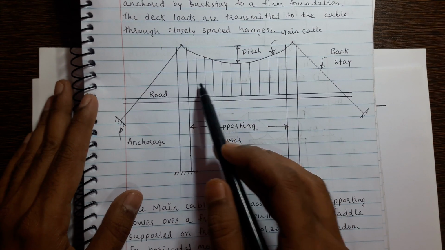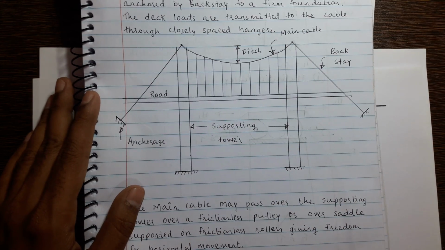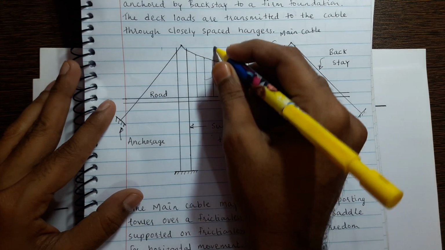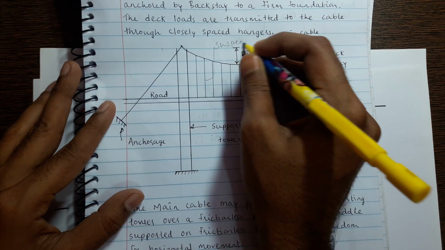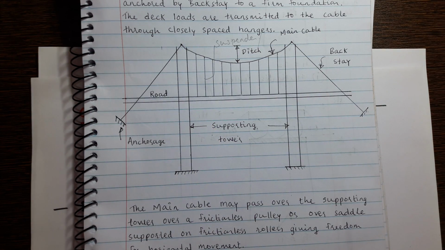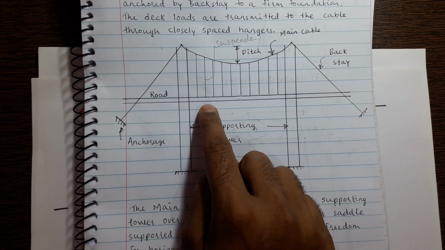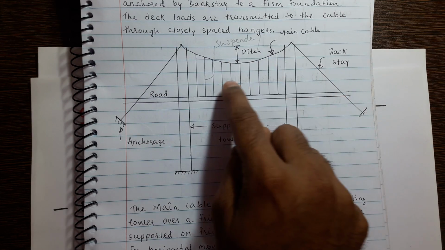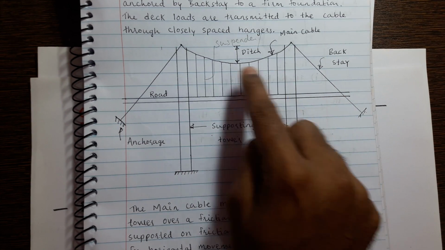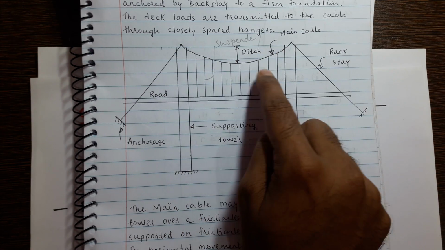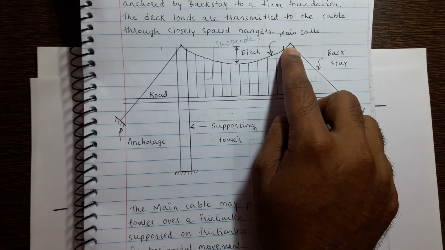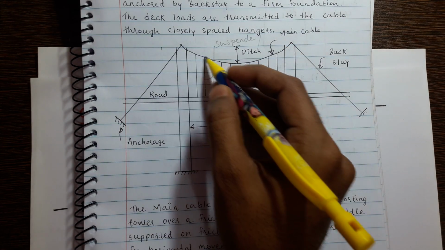Above the deck you have hangers, also called suspenders. The load of the deck is transferred to the cable through these suspenders or hangers, and the cable is subjected to UDL. More or less it is subjected to UDL, you can see here. And the profile of the cable